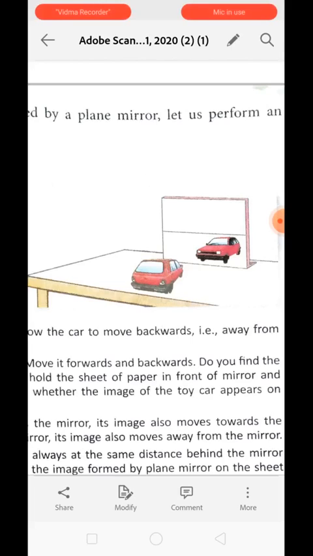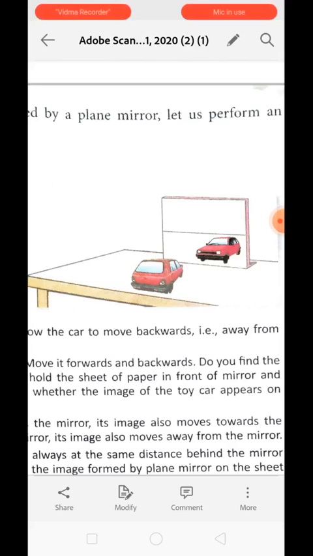Now hold a sheet of white paper behind the mirror and move it forward and backward. Do you find the image of the toy car on the sheet of paper? Now hold the sheet of paper in front of the mirror and move the toy car in the backward direction or forward direction.